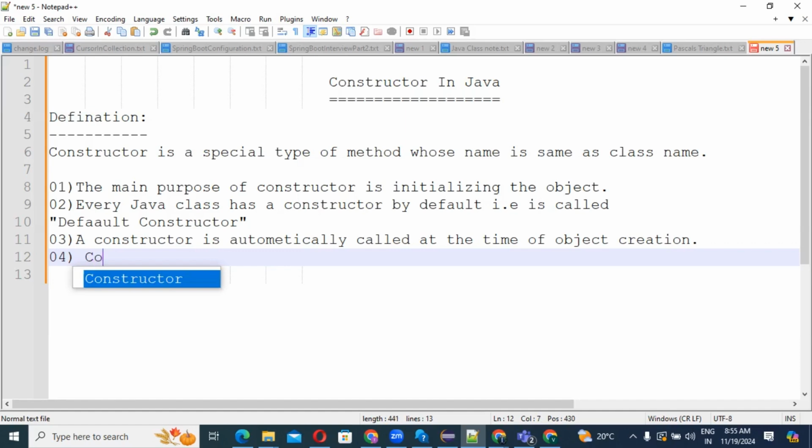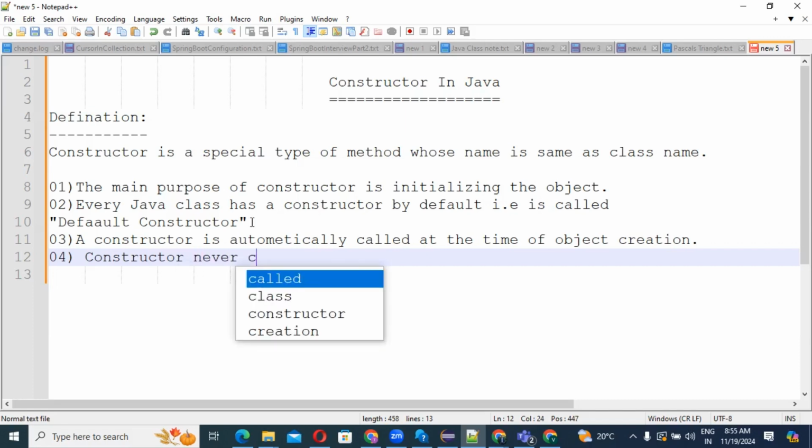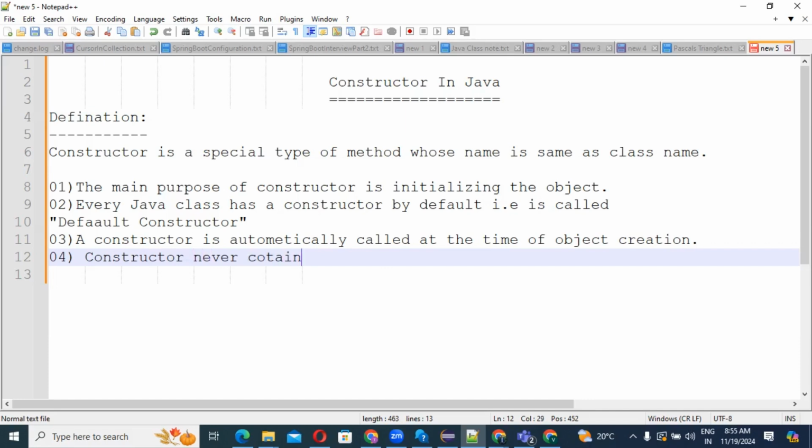A constructor never contains any return type, including void.